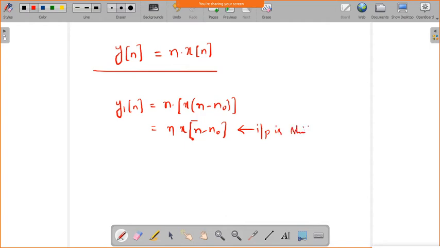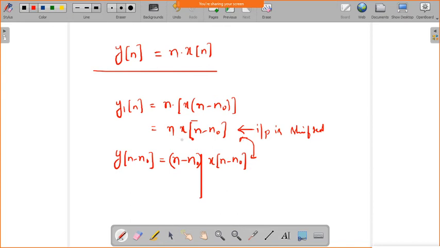Now I will shift the output, that is y of n minus n naught. So, now here we have to change wherever n is there, that is n minus n naught. Now, see whether y1 of n and this expression are the same. Are both equal? No. Then how can you say that it is time invariant? It's not time invariant.